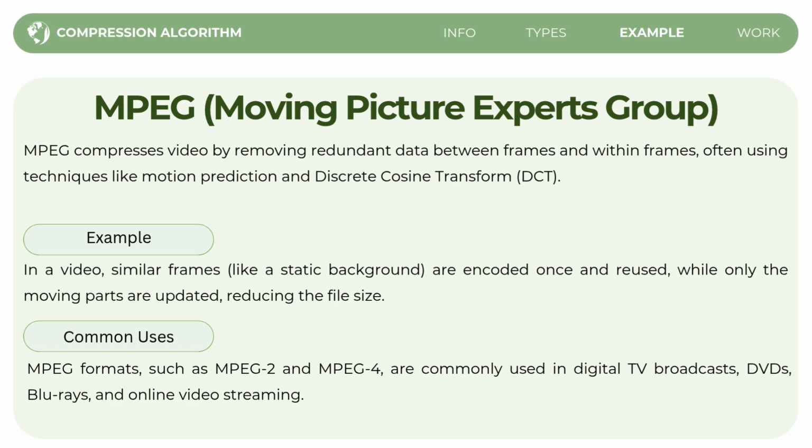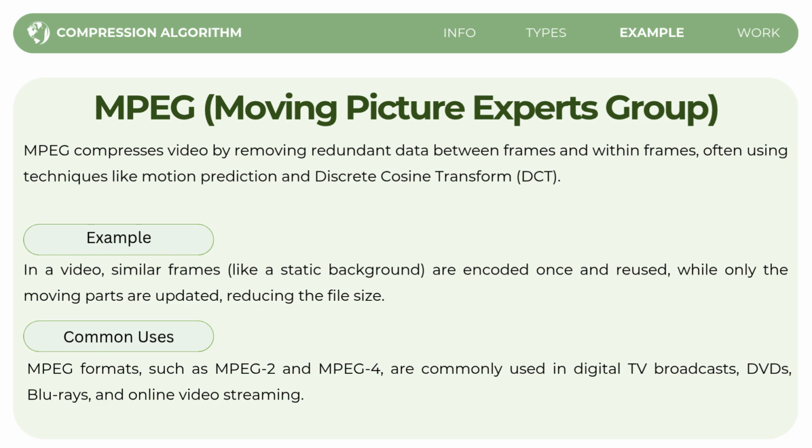So how does MPEG work? In a video, there are often static parts, for example, a background that does not change, and dynamic parts like a moving character or object. So MPEG encodes the static parts once and reuses them in every frame.